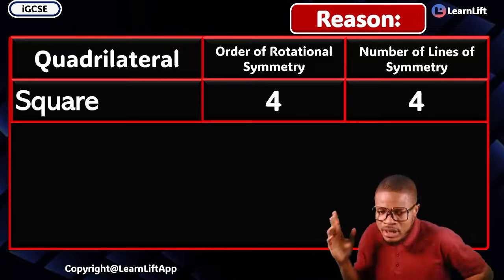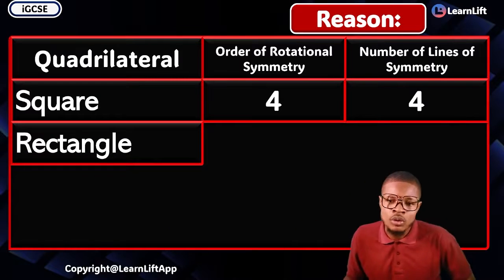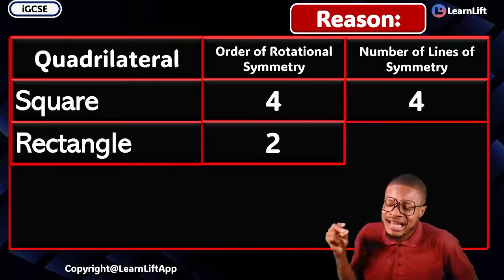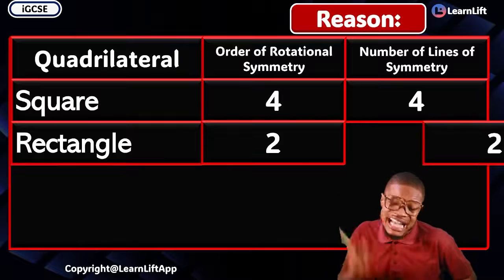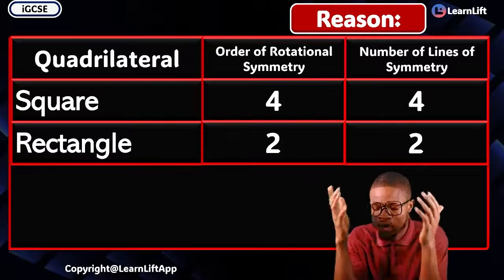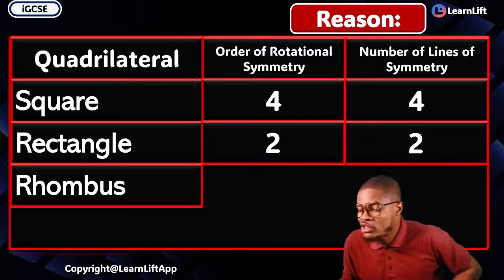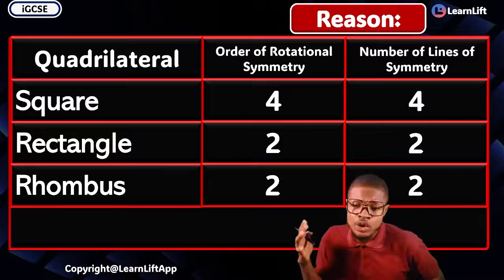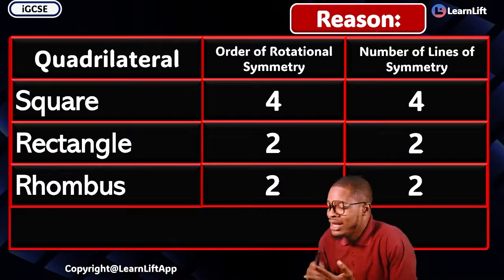Now, when you leave the square and come down to your rectangle, what is the order of rotational symmetry in your rectangle? It is 2. The lines of symmetry, how many? They are also 2. They will keep asking you these questions every time, so you just have to know them. Now, what about your rhombus? In a rhombus, it is 2. The line of symmetry is also what? 2. So rotational symmetry is 2, line of symmetry is 2.